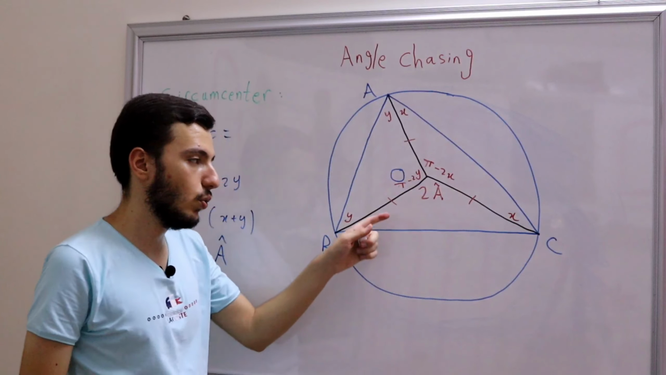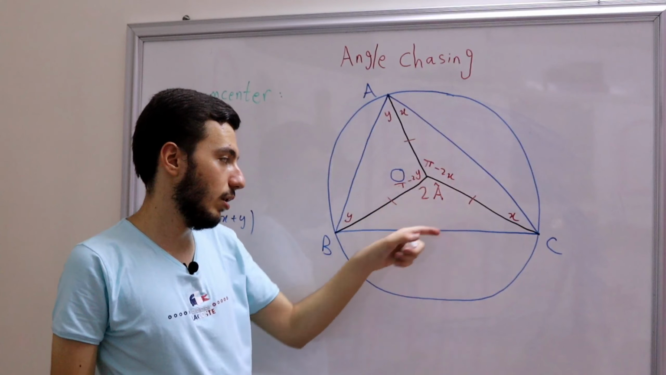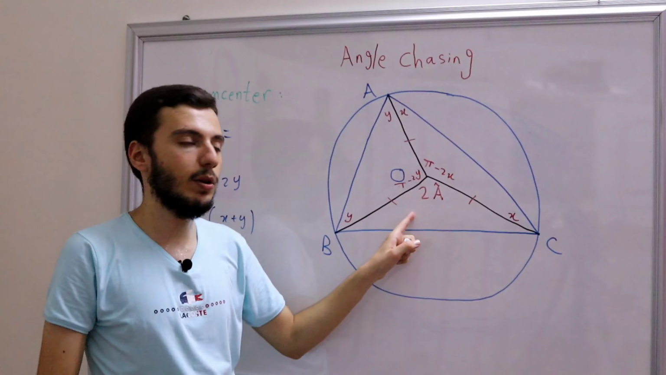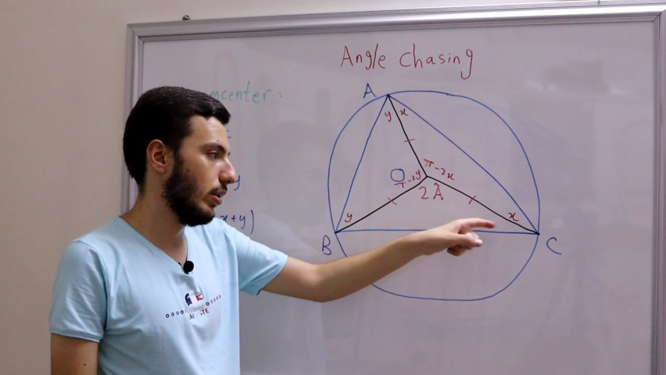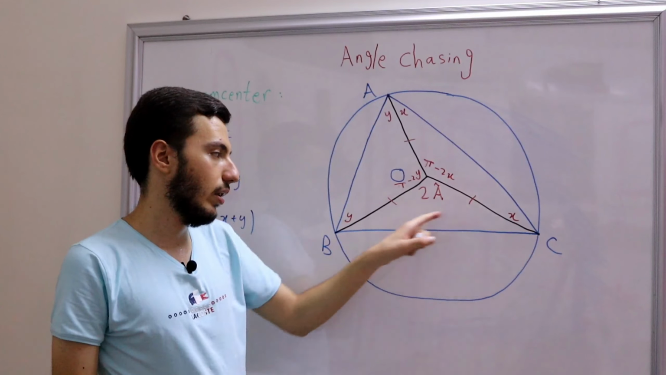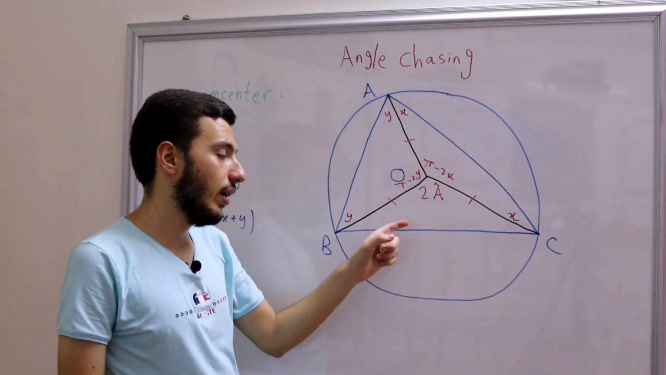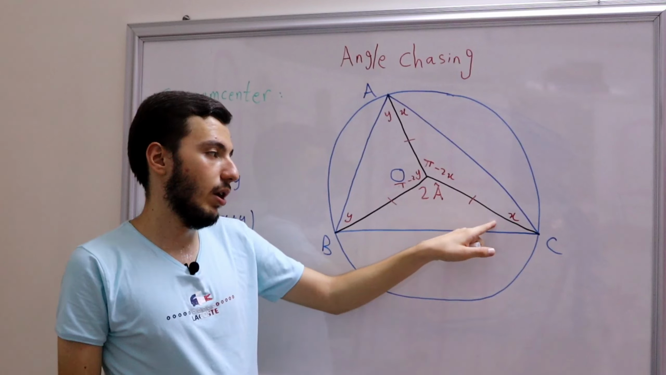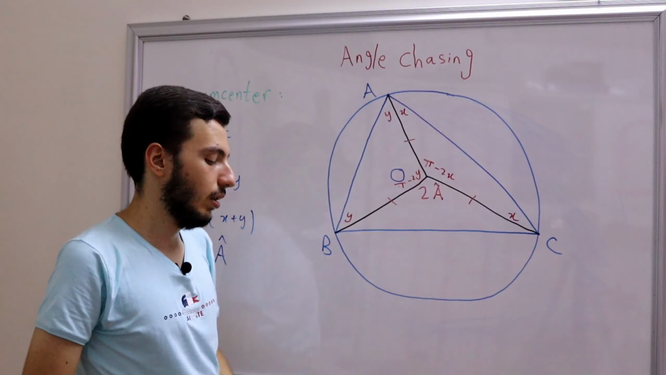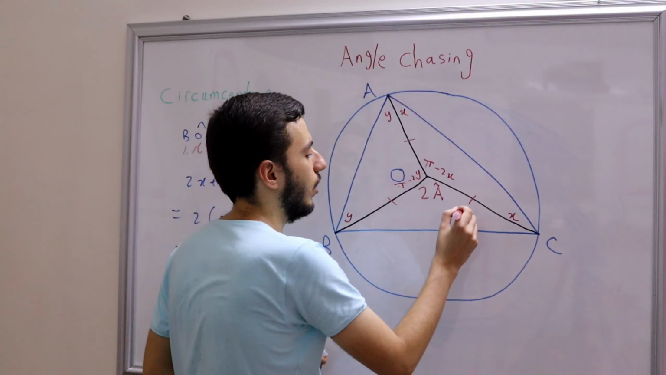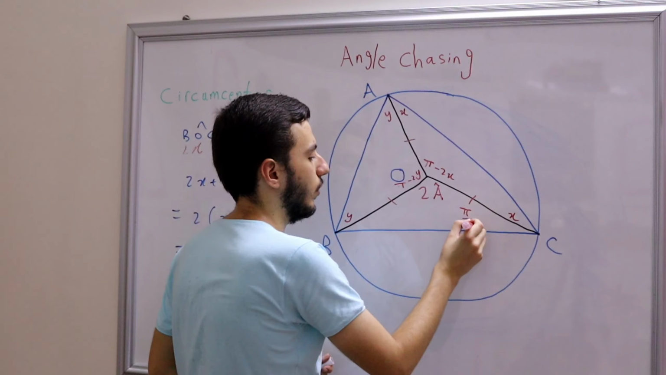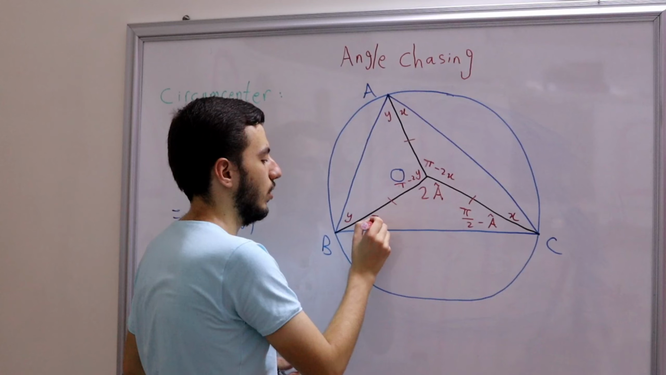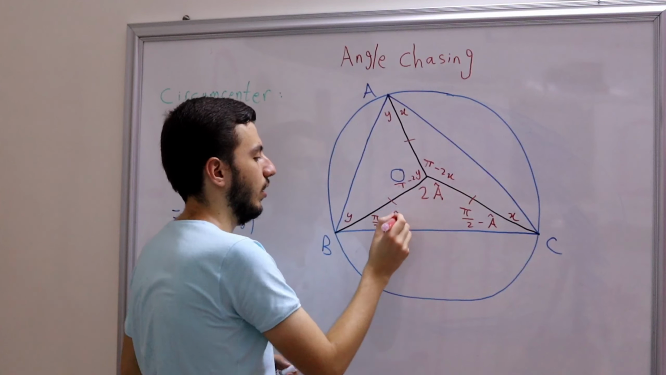Well, what about these two angles? Remember, we need to find OCB and OBC. What about them? Well, that's really easy because since this is an isosceles triangle, then this angle and this angle are equal, right? And in fact, we can easily see that this is pi over 2 minus A, and this is pi over 2 minus A. So actually, this is pi over 2 minus A. And this is the same one, pi over 2 minus A.